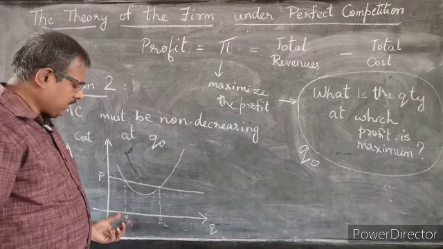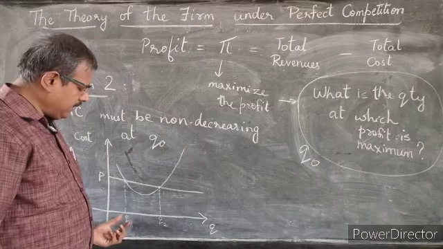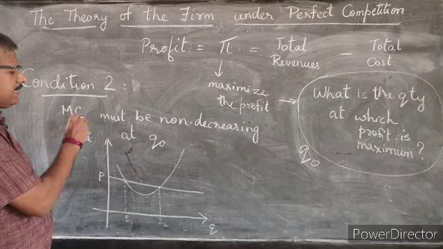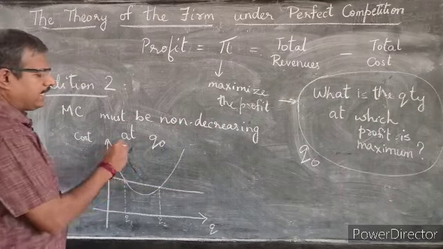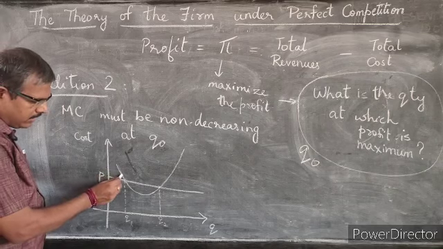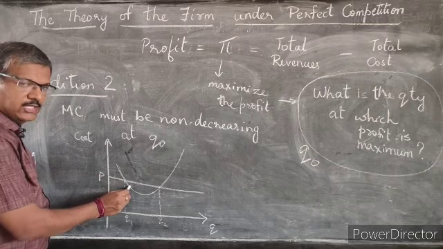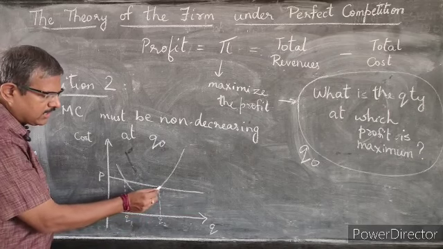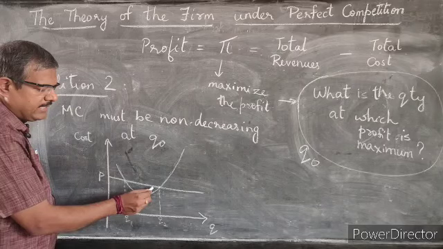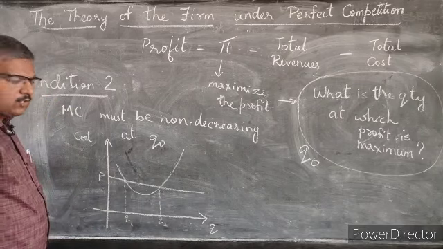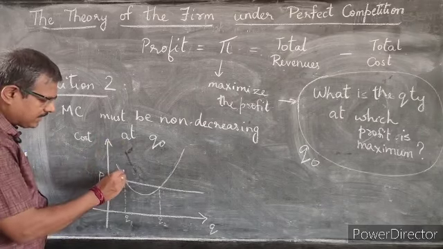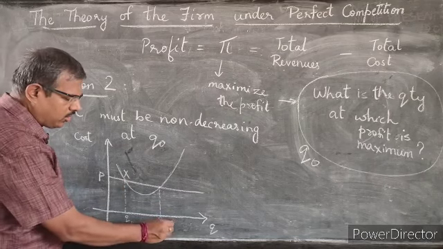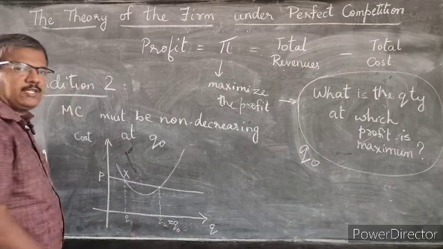So how should I determine what is my magical Q naught? The second condition says marginal cost must be non-decreasing at Q naught. Over here the marginal cost is decreasing as the cost curve intersects the price line. But at this point the marginal cost curve is rising when it cuts the price line. So the condition says this can't be my choice of Q naught, whereas this has to be my choice. So Q2 is my Q naught.